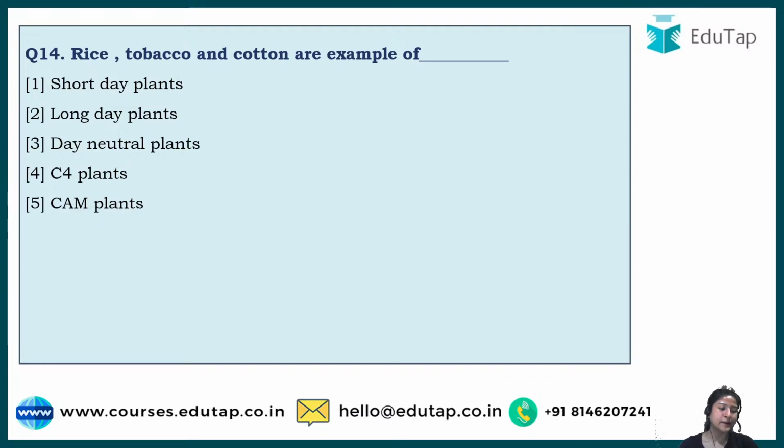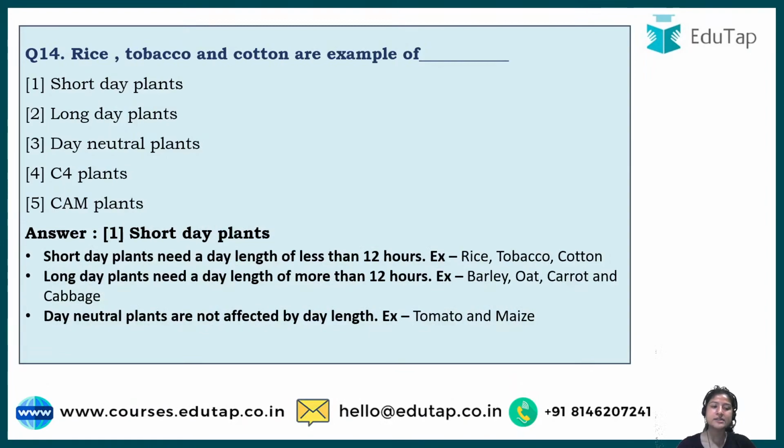Do you want to have the whole concept knowledge, or do you just want to go with the points and everything? So the answer to this is option number 1, that is short day plants. Depending on how much daylight the plants need, they have been categorized into short day, long day and day neutral plants. The short day plants need a day length of less than 12 hours, hence the name, because they require less sunlight. Rice, tobacco and cotton are the examples.